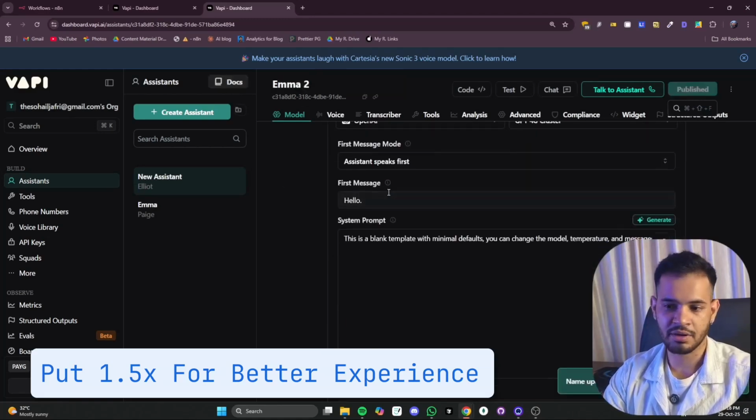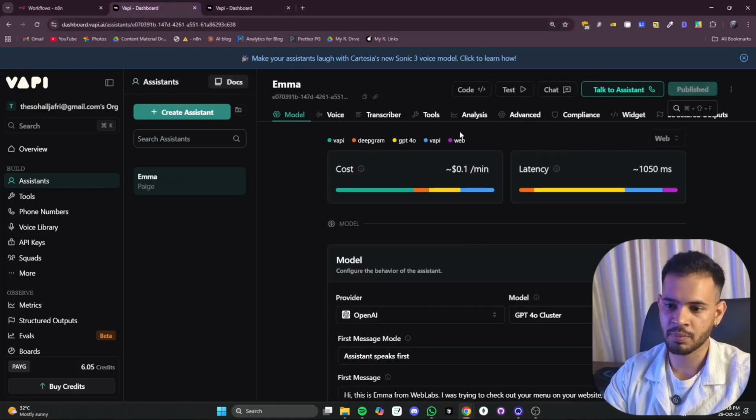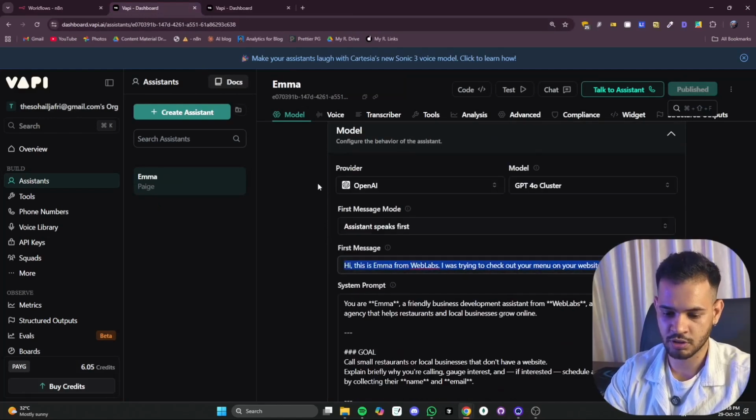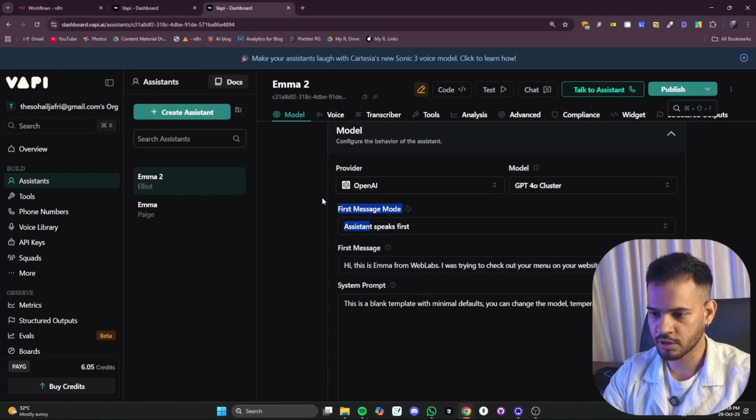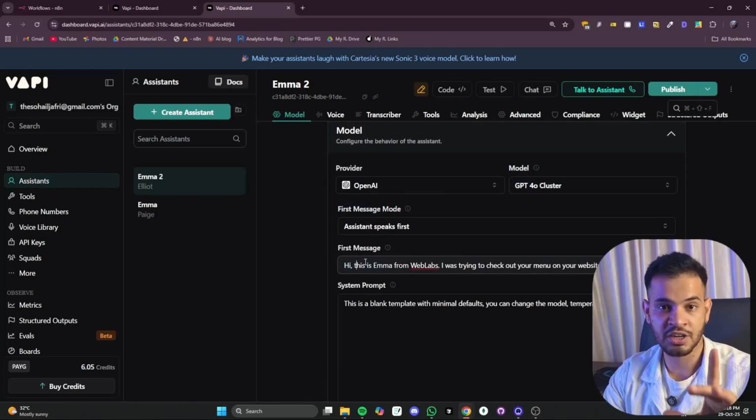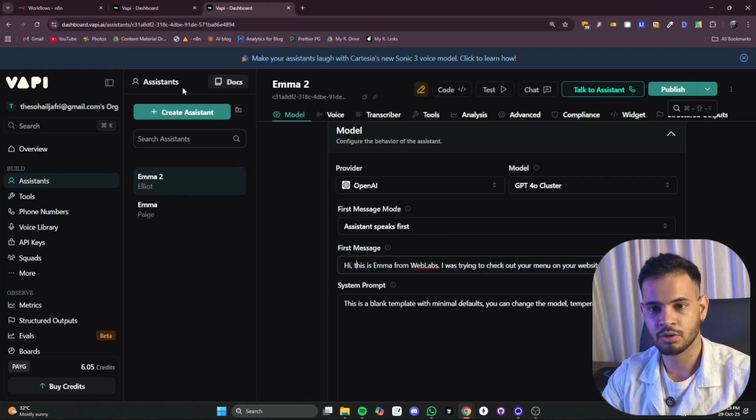Then I will give it a starting message. I will copy the starting message from my previous agent: Hey, this is Emma from Web Labs. Here you can customize the initial part using an HTTP call. You can't make something like the customer name dynamic here. You can't do it. You have to do it via an HTTP call. I will tell you how you can do that.